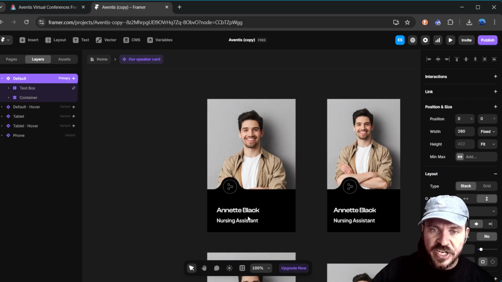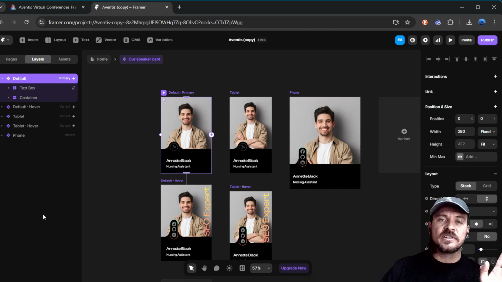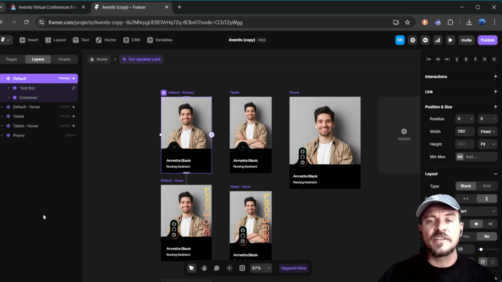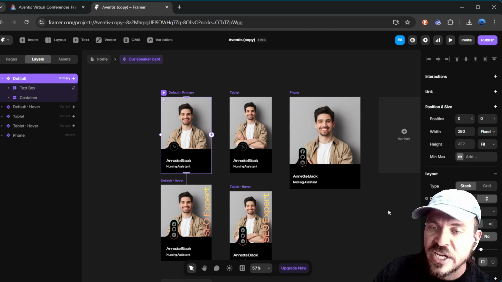This person has just changed the variables. And if I want to change kind of the sizing, you can see here he has different sizings. This is for the tablet, the phone. And again, this is the reason why this is important: I can change these things and it'll automatically populate across all of the different form factors, across all of the different components I've used. Like if I have this for 10 of my team members, I can automatically change all that stuff.